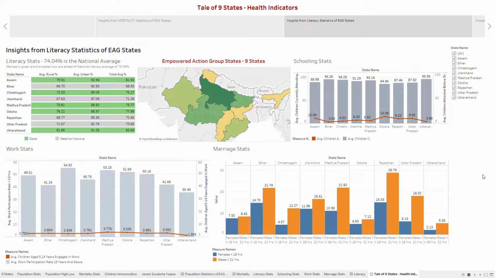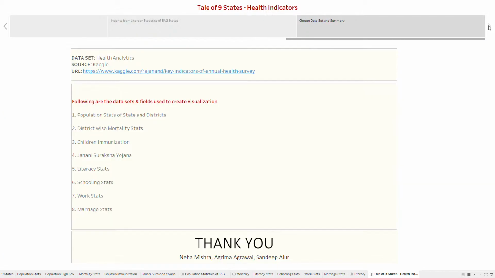it is pretty evident that Uttar Pradesh as a state needs serious intervention from central and state government to bring in policies and schemes to address many things. Child mortality is number one, curb child labor, better awareness among men and women related to marriageable age, and timely immunization for the children.